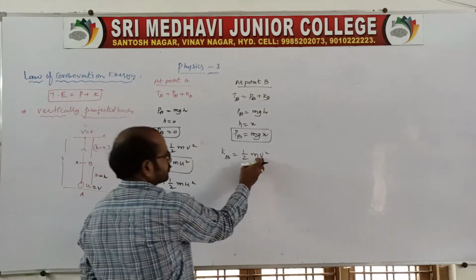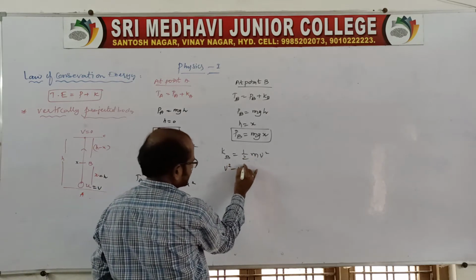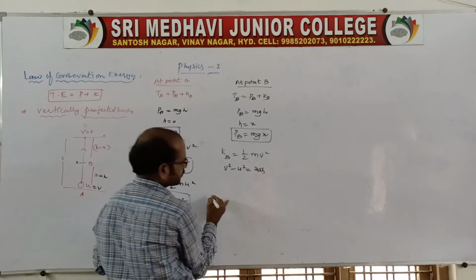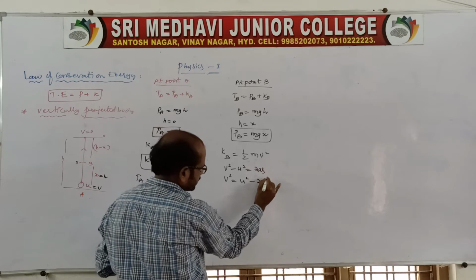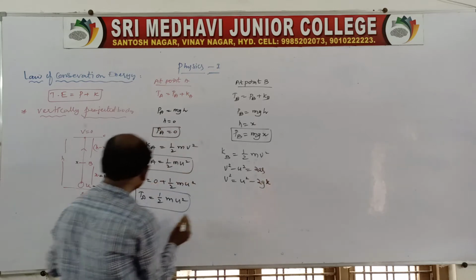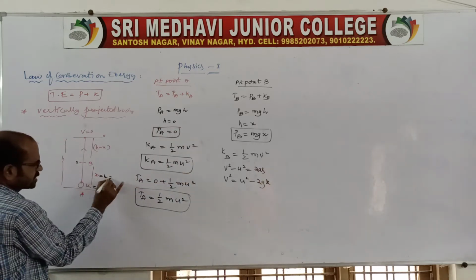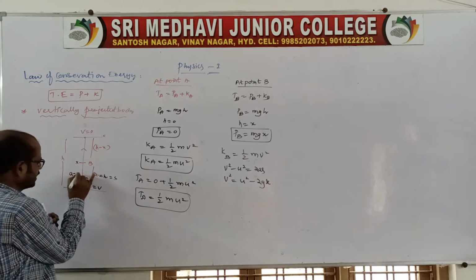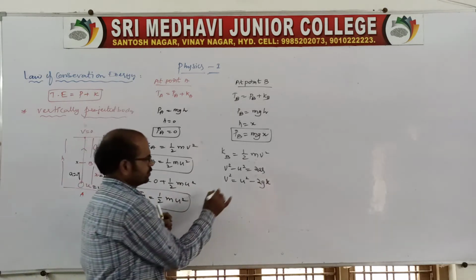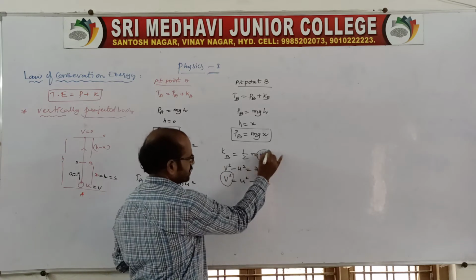So you find v using v square minus u square is equal to 2as, so v square is equal to u square minus 2gx, because the distance travelled is x and it is projected vertically opposite to gravity, so you take minus g. Now replace v square with this term.